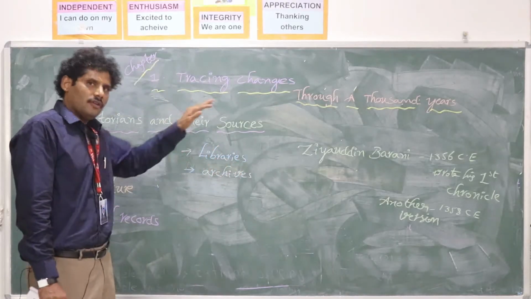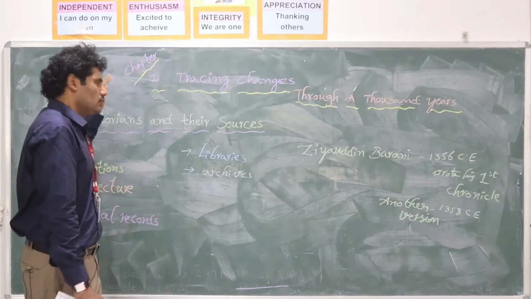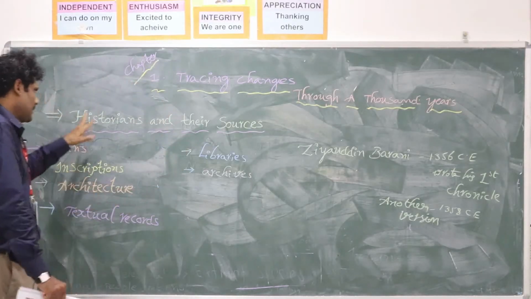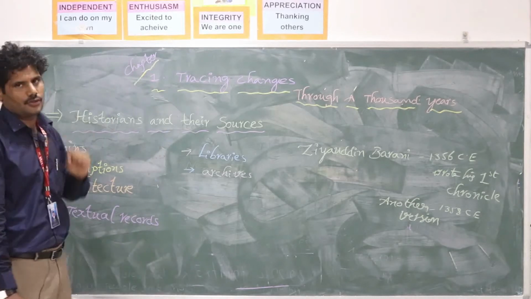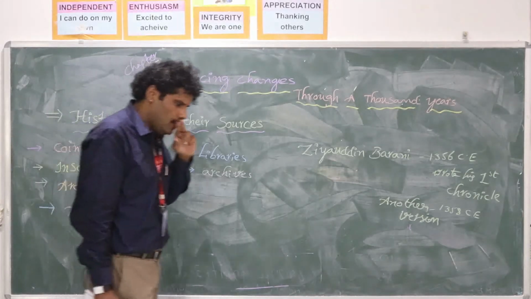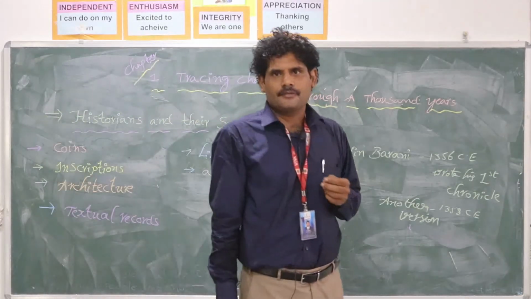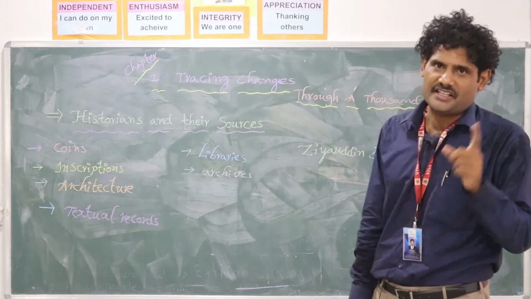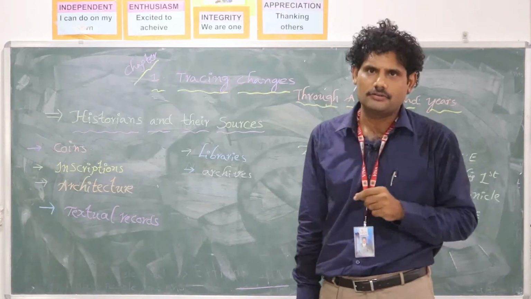Anyhow, we are now going to start the continuation of this lesson with a subtitle, Historians and Their Sources. As I said already, it is about the lesson Tracing Changes Through 1,000 Years, between 700 and 1750 around.